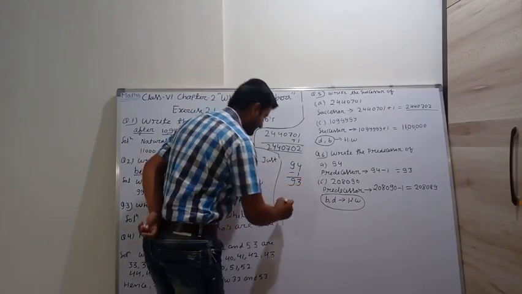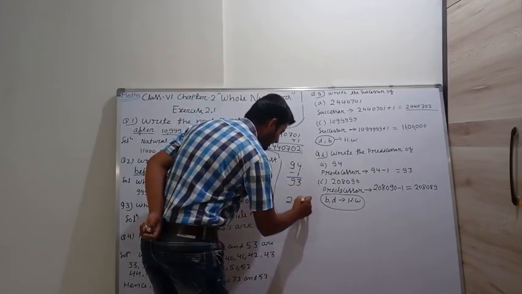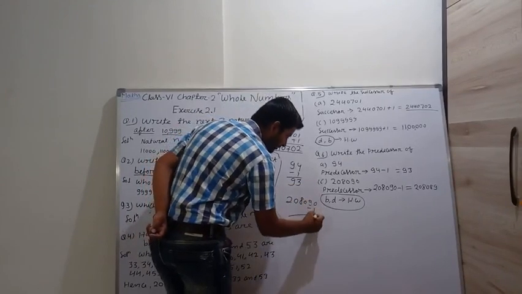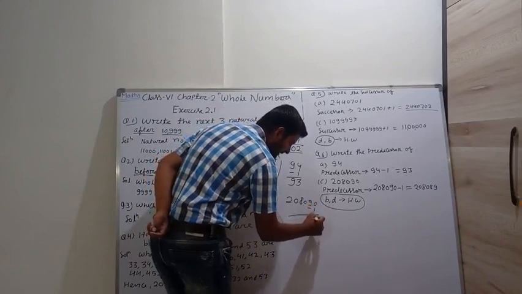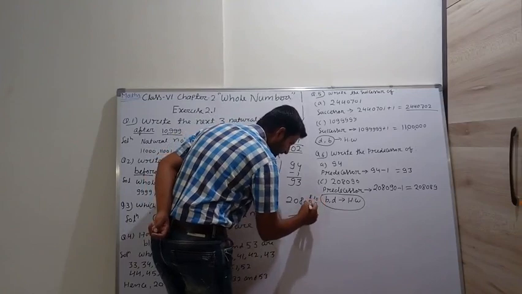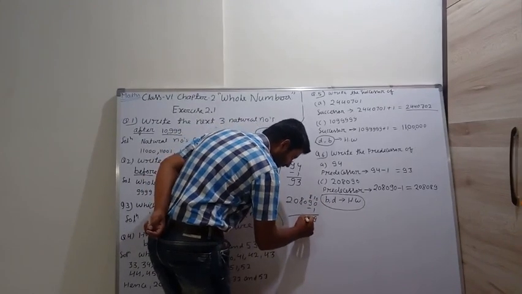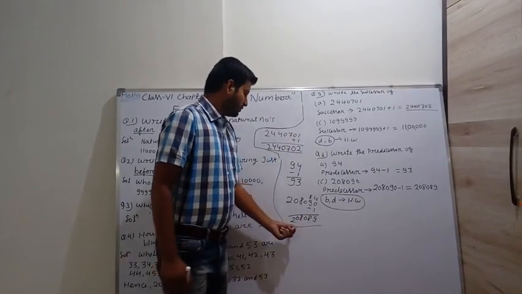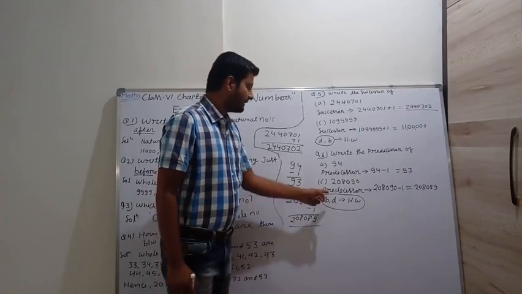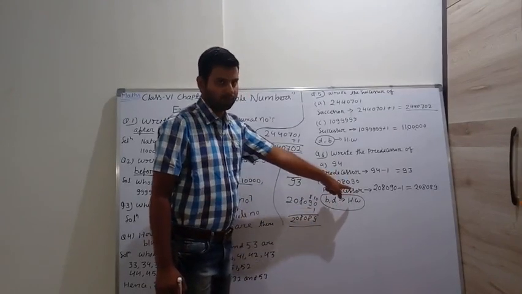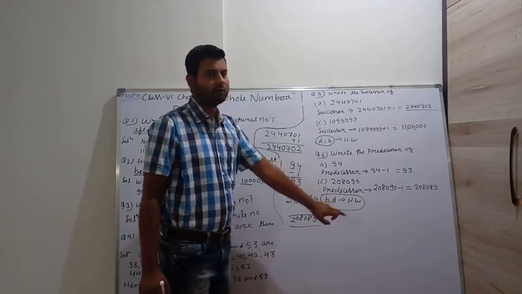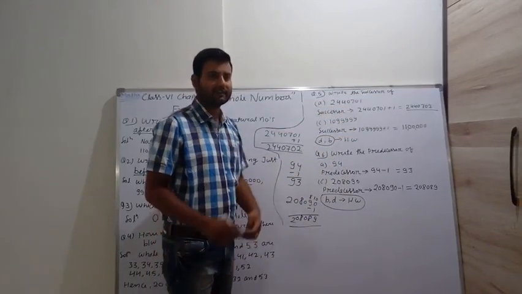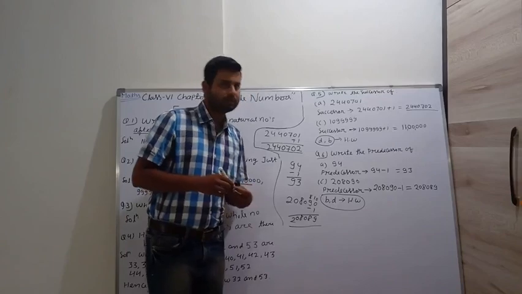Now again take C, in it 208090. We subtract 1 from it, what do we get? 208089 is the predecessor of 208090. Here again B and D are homework. Just subtract 1 in question number 6 and in question number 5 just add 1. We get the successor and predecessor. Now move to the next question.